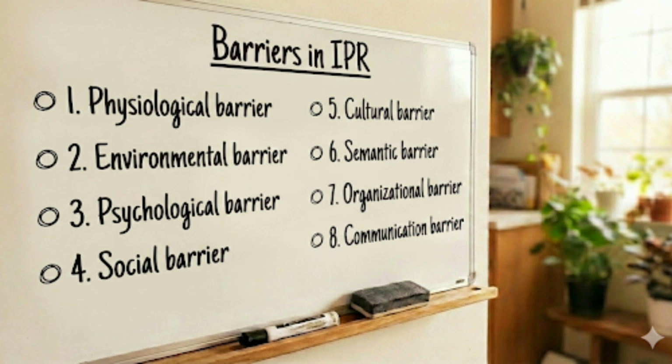We need to use the most convenient language while communicating with the patient, okay. Then seventh one, organizational barrier means we have to organize all the things with particular items or equipments.